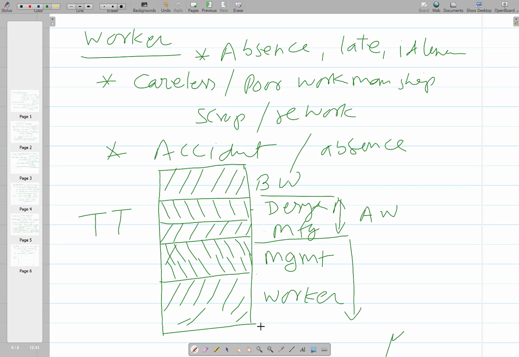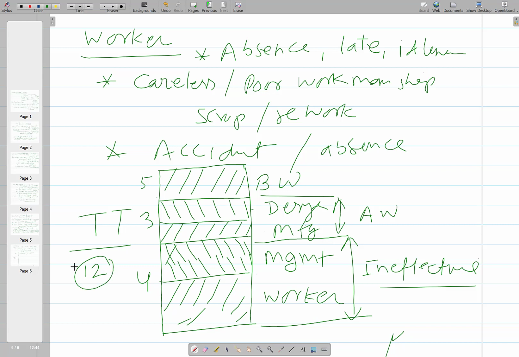Here this will be leading to the ineffective time. Okay, so now just for an example, the basic work is say just 5 minutes, added work is 3 minutes, and 4 minutes is the ineffective time. So the total time required to complete the job here is say 12 minutes.